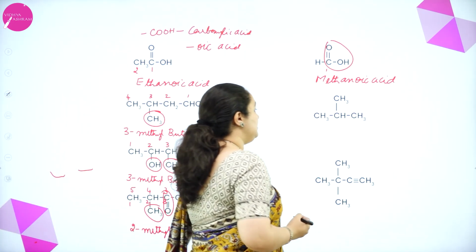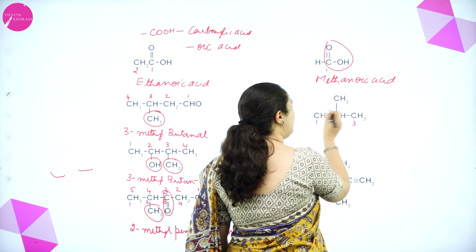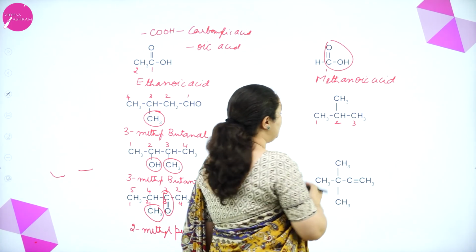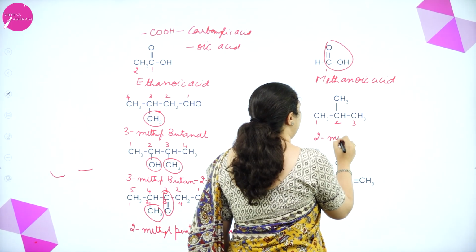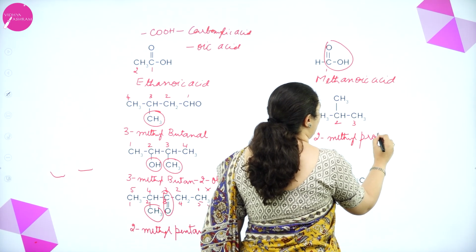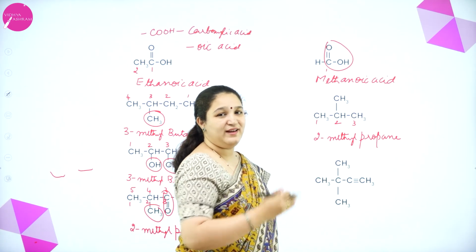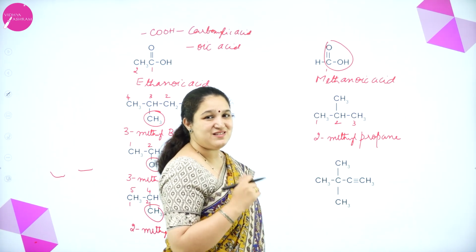Here you can see some branched chain hydrocarbons, 1, 2, 3 or 1, 2, 3, it is the same. So it is 2-methyl propane. There is no functional group, so you are ending with the primary suffix and e is there.